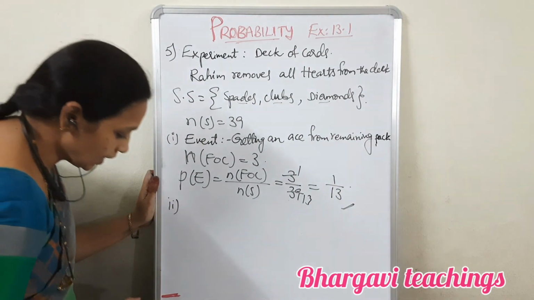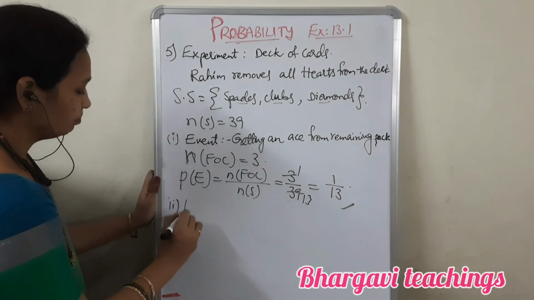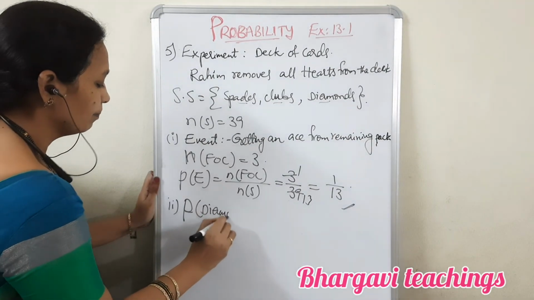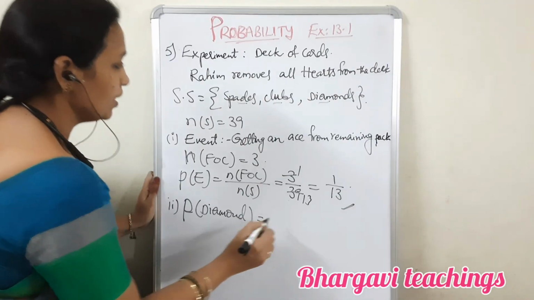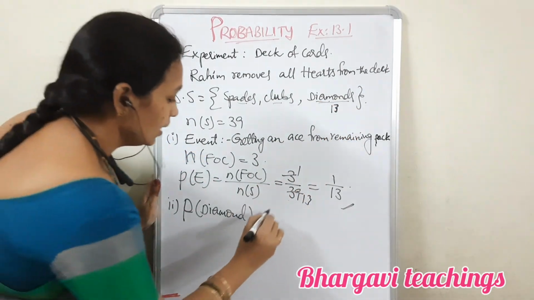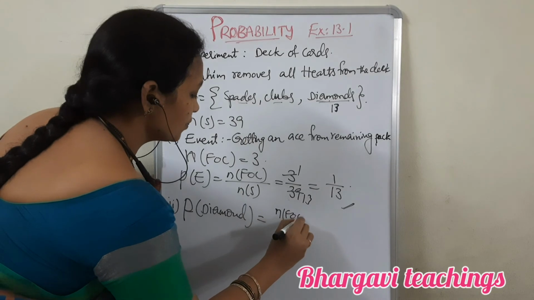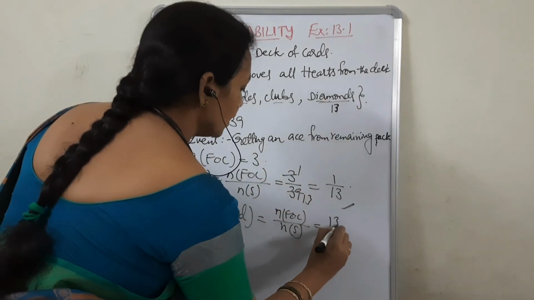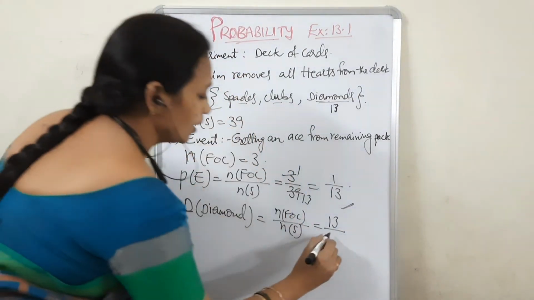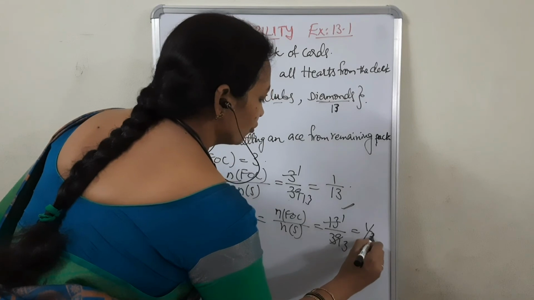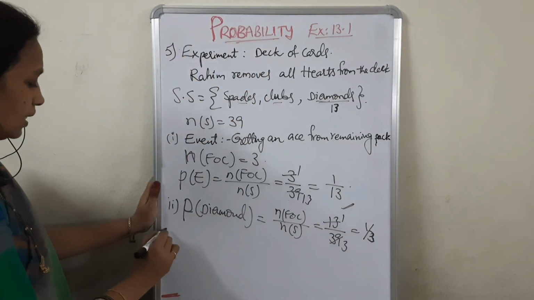Coming to the second event, getting a diamond. There are 13 diamonds, so the number of favorable outcomes is 13. The probability is 13 out of 39, which is 1 by 3. So 1 by 3 is the probability of getting a diamond.